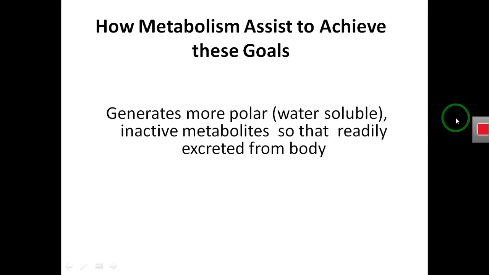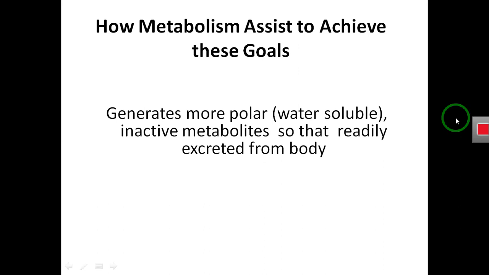Next important question is this: how metabolism assists to achieve these goals. Means how the metabolism of drug eliminates the drug from the body, how metabolism of drug stops the biological activity of the drug, how metabolism of drug can initiate the biological activity of drug.